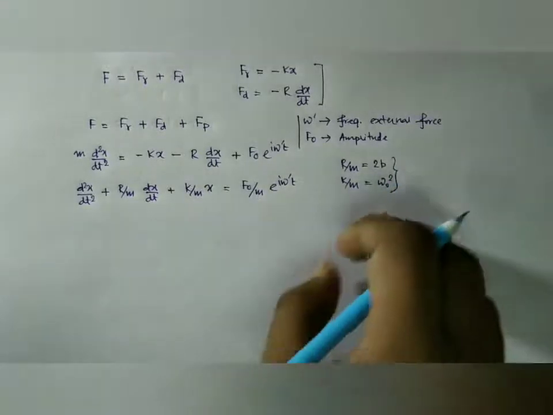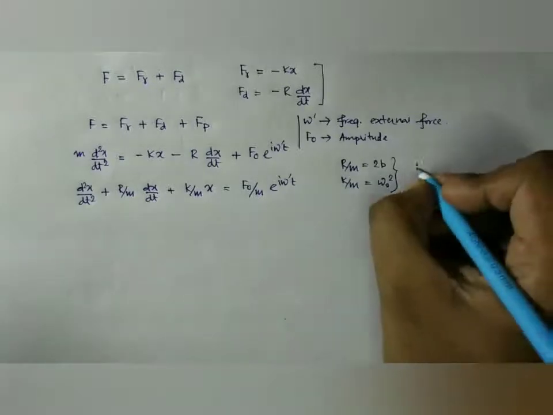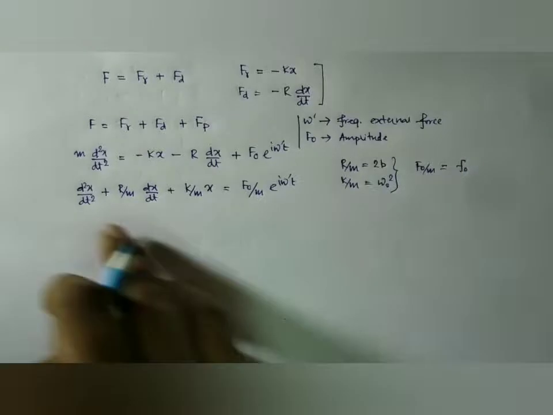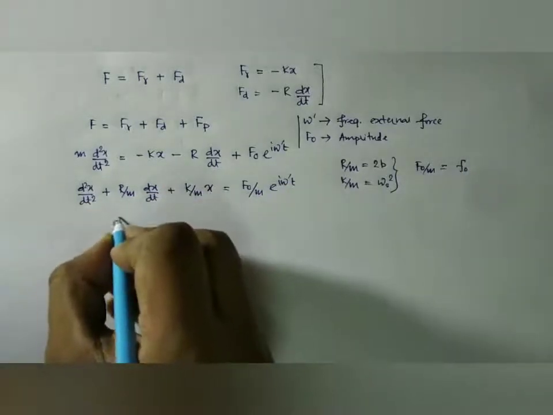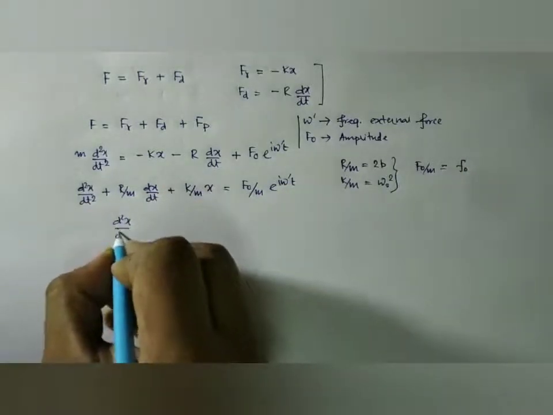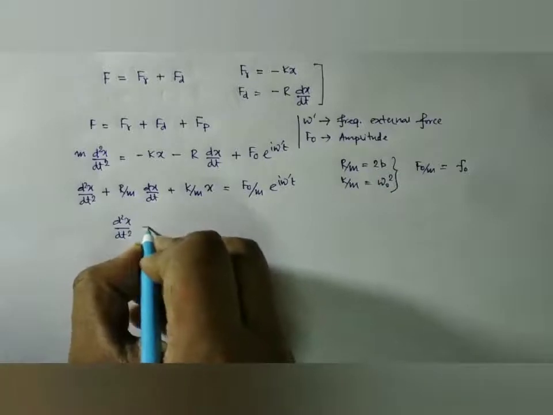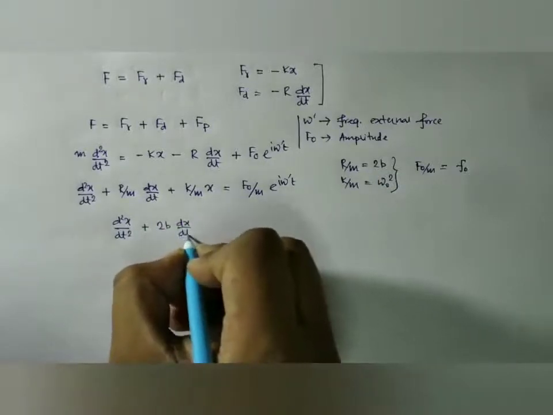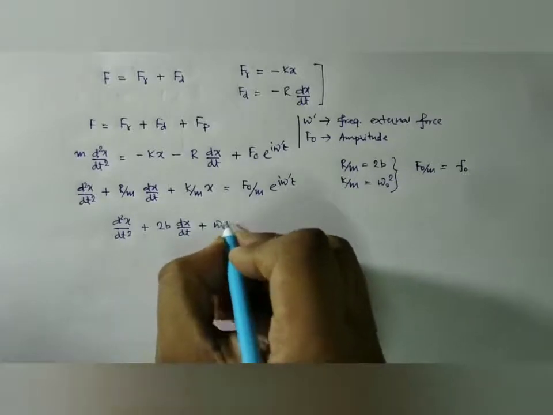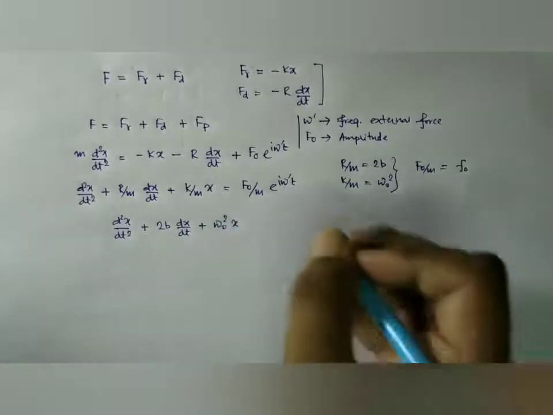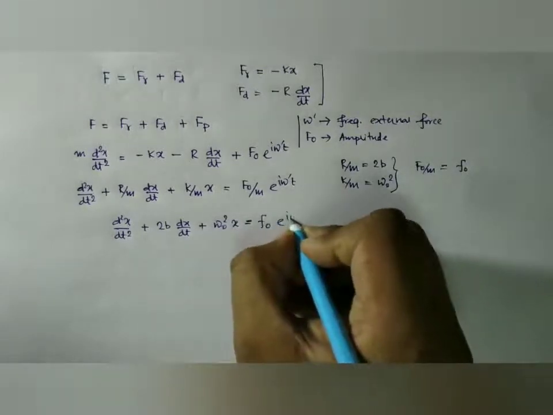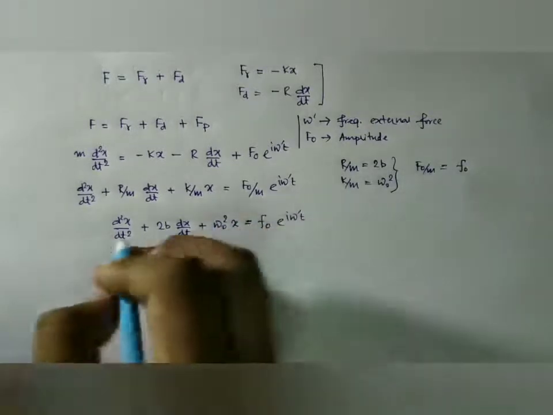Omega naught is the natural angular frequency, and if we write F0 by m as small f0, then this equation becomes d2x/dt2 plus twice b dx/dt plus omega naught square x equal to small f0 e to the power i omega prime t.